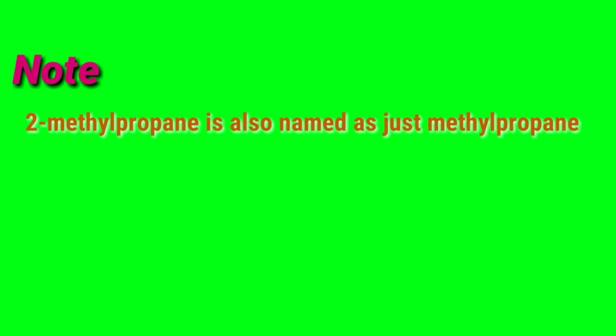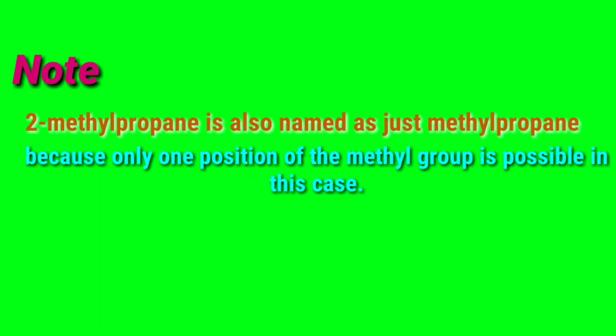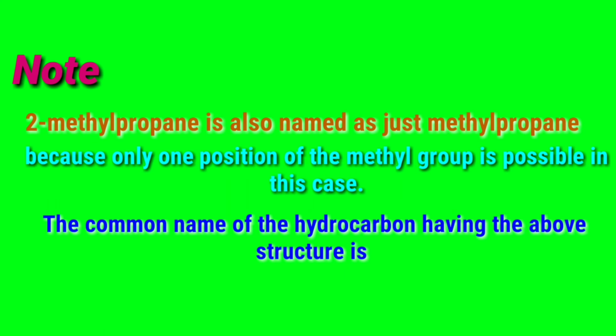Please note that 2-methyl propane is also sometimes named as just methyl propane because only one position of the methyl group is possible in this case. The common name of the hydrocarbon having the above structure is isobutane.